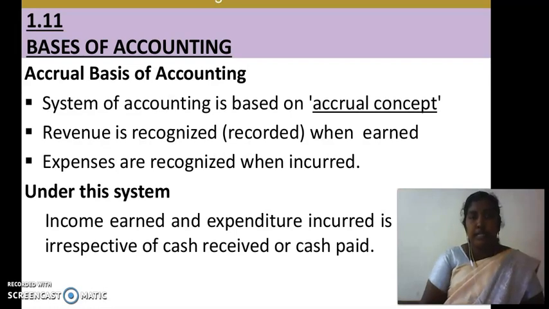Then, the next basis is the accrual basis of accounting. This system of accounting is based on the accrual concept. Revenue is recognized or recorded when earned. Expenses are recorded when incurred. Under this system, income earned and expenditure incurred are recognized irrespective of cash received or cash paid.